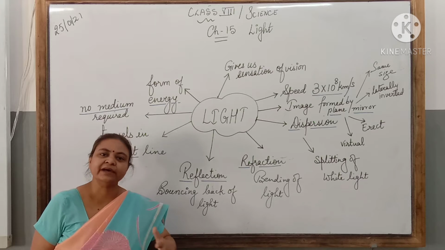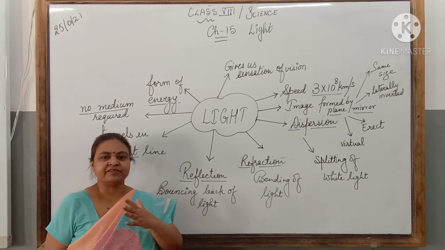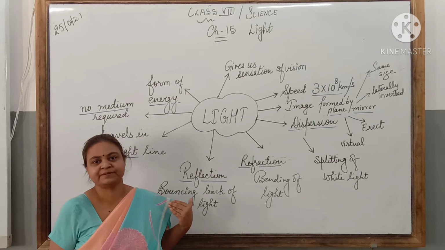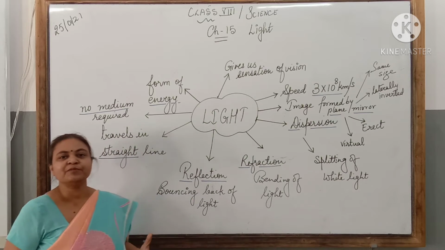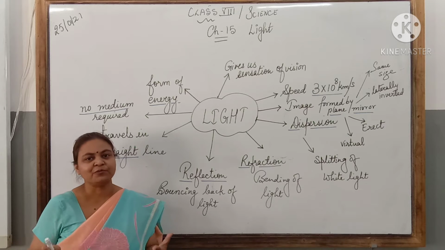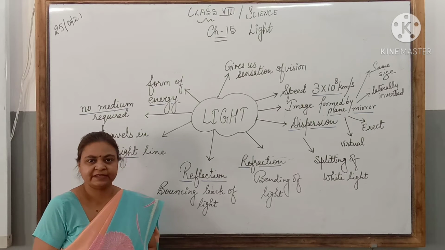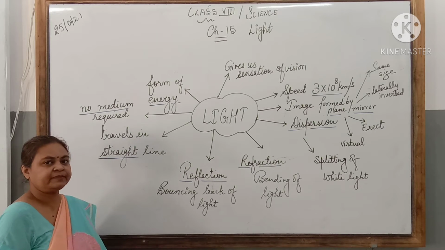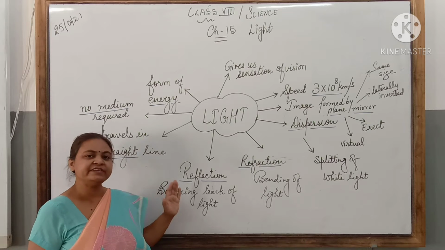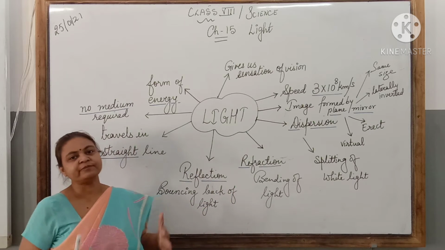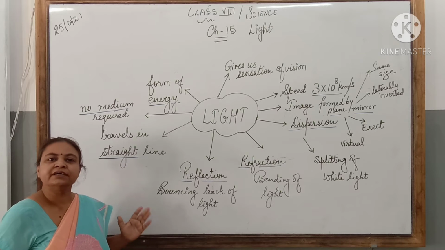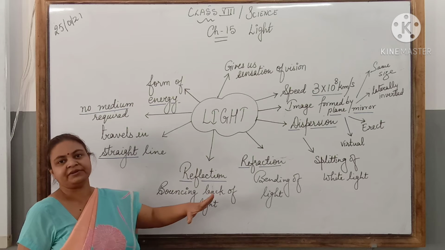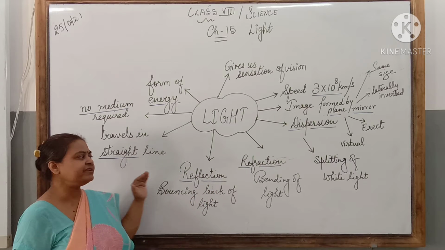It can travel through liquids, through gases and through transparent solids. We have studied about transparent, translucent and opaque objects in class 6. Right? Then light travels in a straight line. Light from a source always travels in a straight line. If it is obstructed by any object, then either it is reflected or it is bent. Right? So it travels in a straight line.